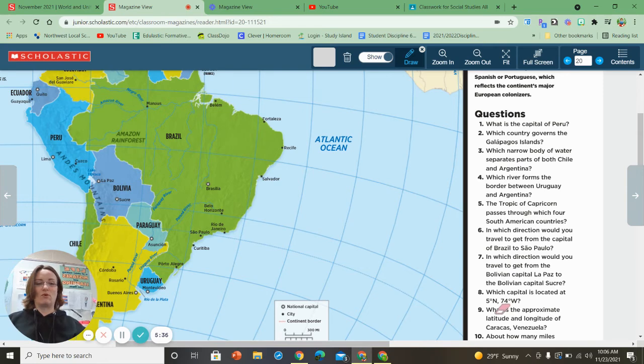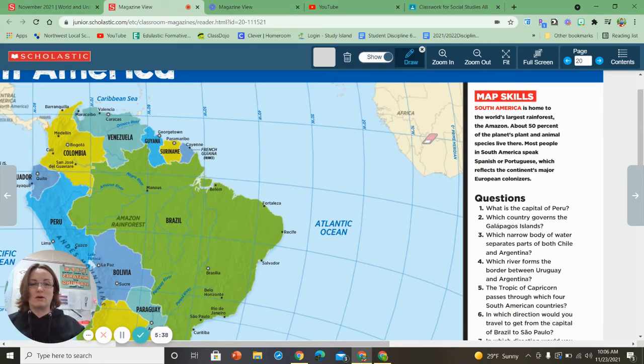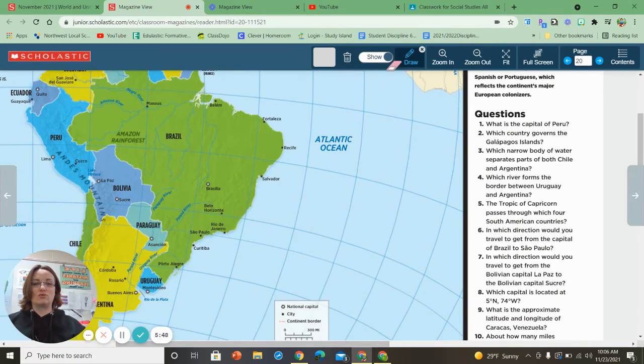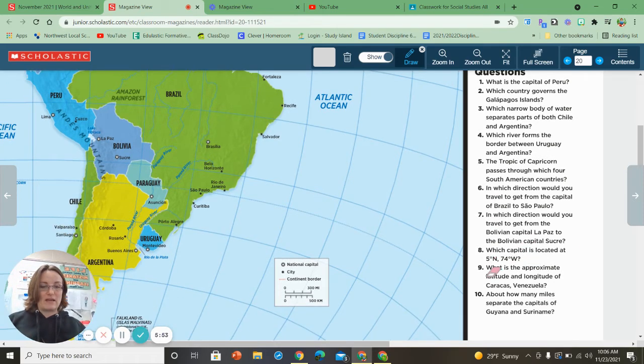And then 74 degrees west. So you're going to look up here at your wests and see where 74 would be and go straight down with that. You know, follow the curve a little bit, but go down with it with your drawing tool. And then wherever X marks the spot, it should have a capital there. So the capital would have, obviously, a star on the inside of the dot.